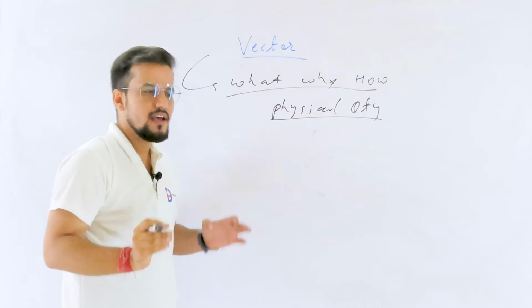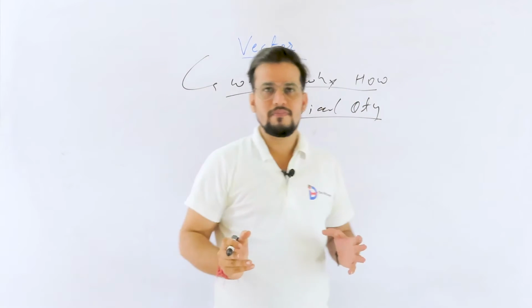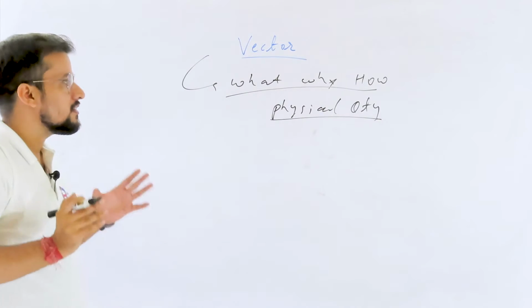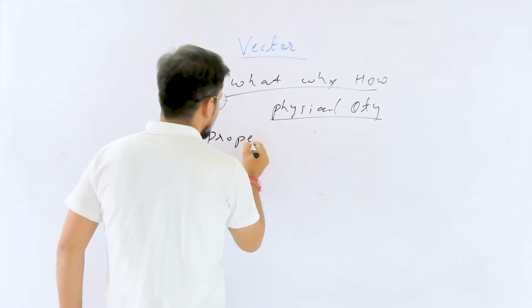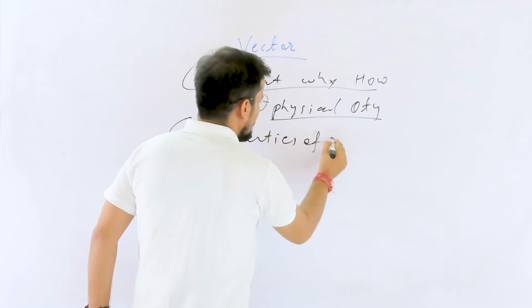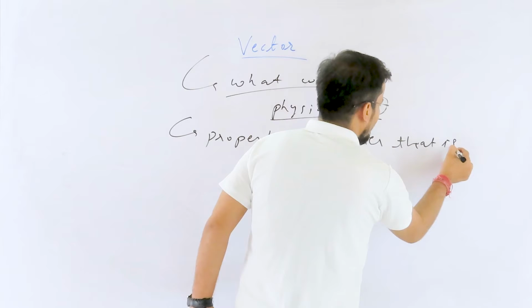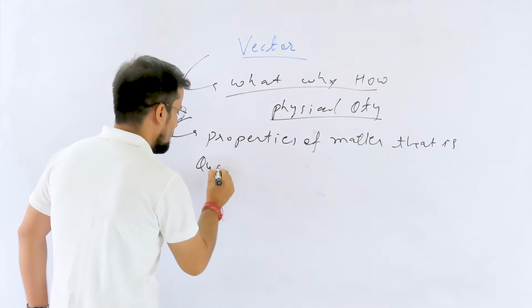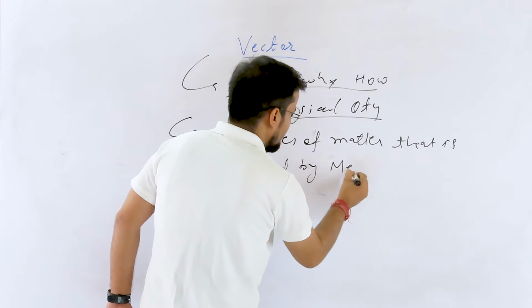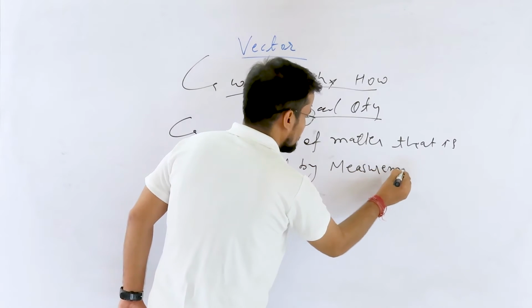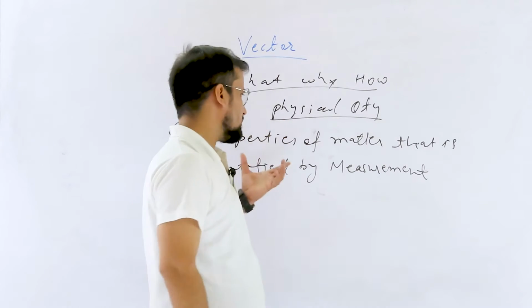What are the physical quantities? Physical quantities are the properties of matter that is quantified by measurement. Okay, so this is about what is physical quantity.